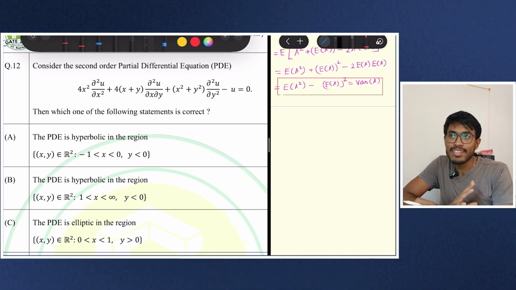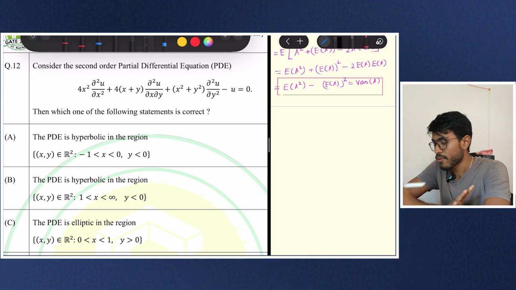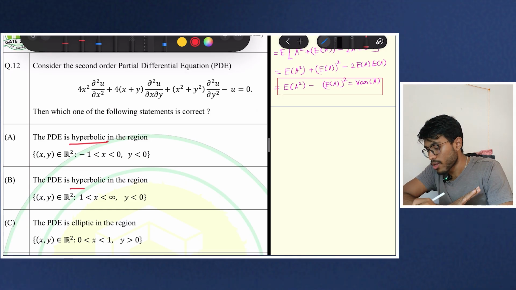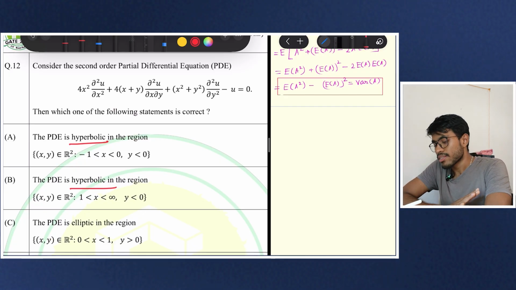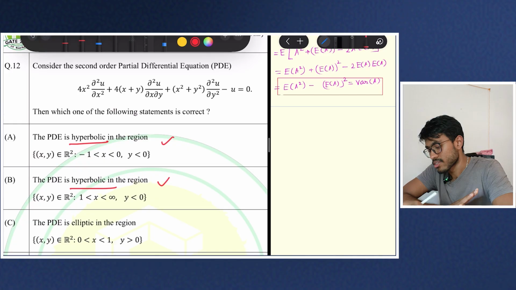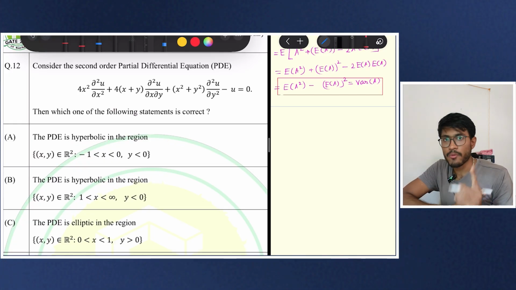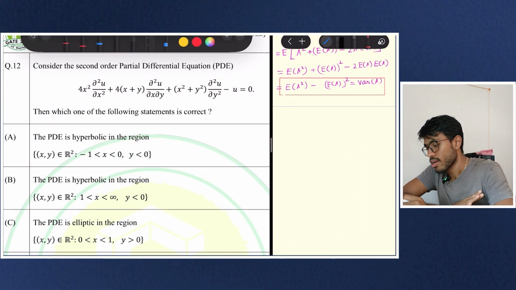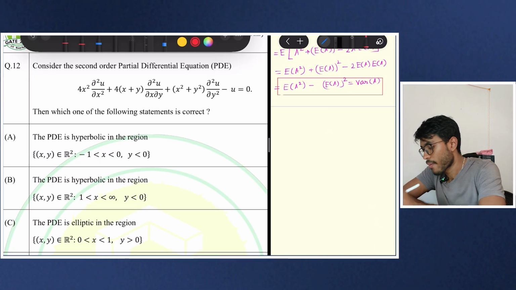So let me tell you, in examinations like GATE, if you see the same thing in 2 options, maybe hyperbolic in both options, then there are 70% chances that the answer will be one of these. I am not saying that the answer will surely be one of these, but that's why we will check the hyperbolic nature first. Now, how do you check the hyperbolic nature?